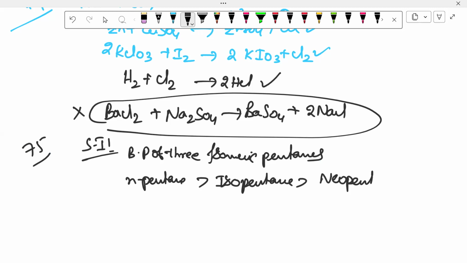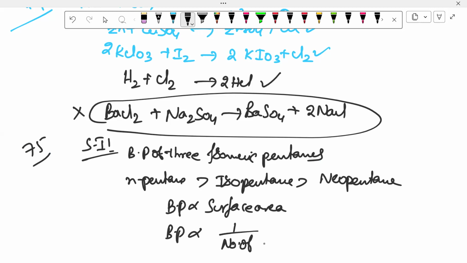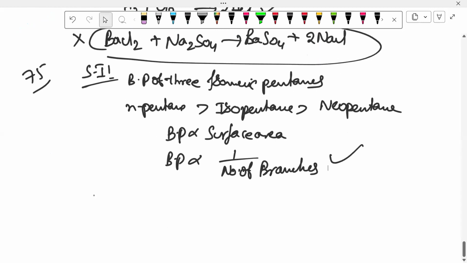That means boiling point is directly proportional to surface area and inversely proportional to the number of branches. First statement correct. Next, the second statement, the reason they give, is also correct.